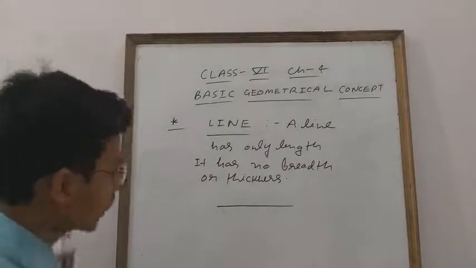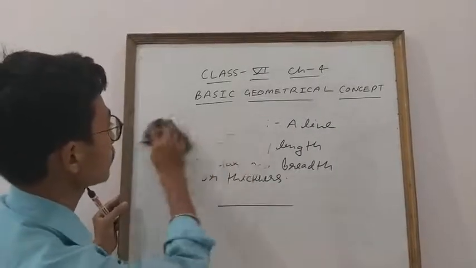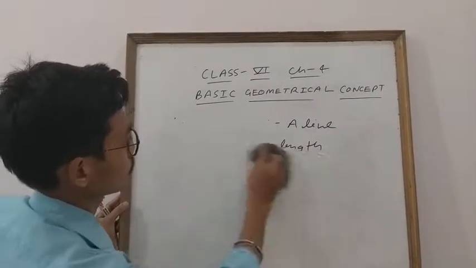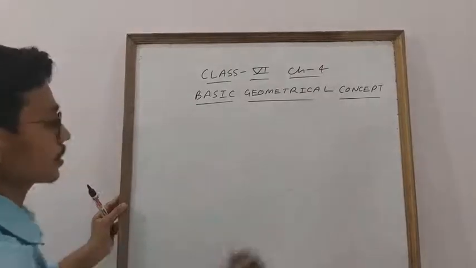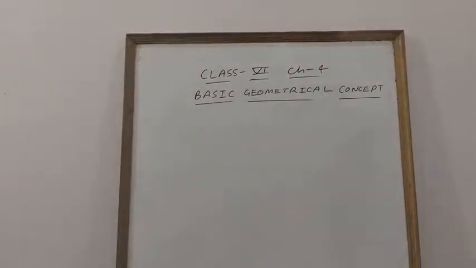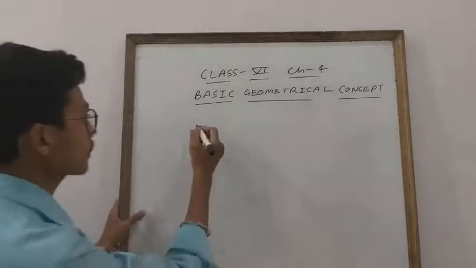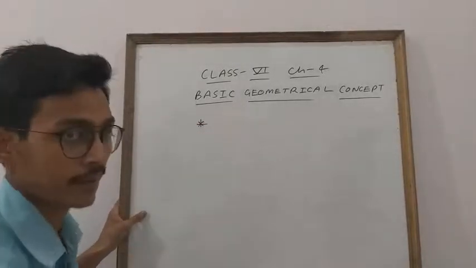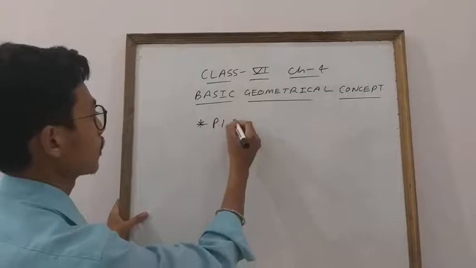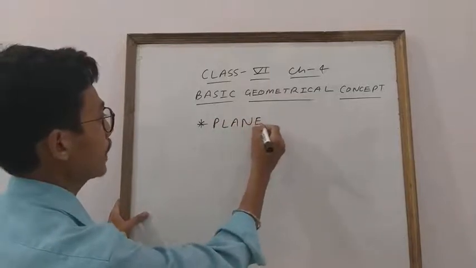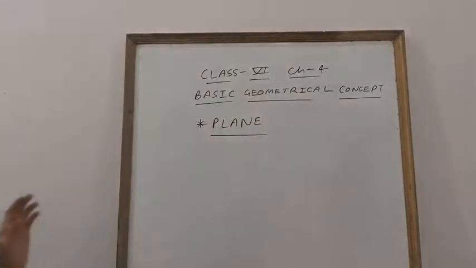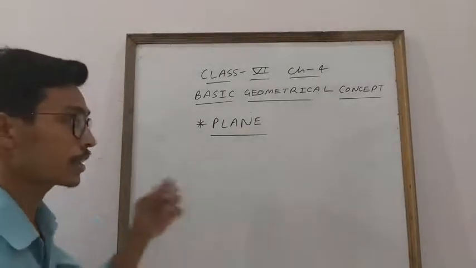Plane. देखिए, next thing we will discuss is plane. A plane is what, student? A plane has length and breadth, but not thickness.